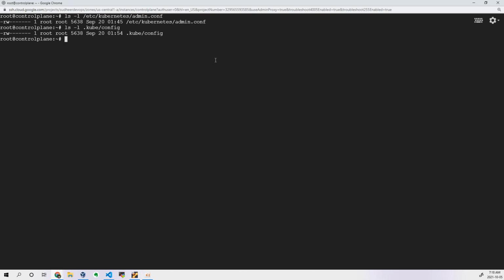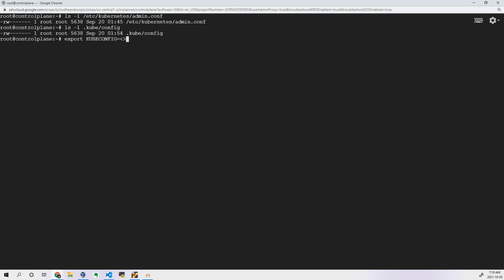Why are we doing this? Because by default when you execute a kubectl command, it will pick the config from this particular location. If you don't want to place the file in this location, every time you have to execute an export command and tell it the path by setting an environment variable, KUBECONFIG, and specify the path where it is stored. That solves the problem if the file is not stored in the default location.